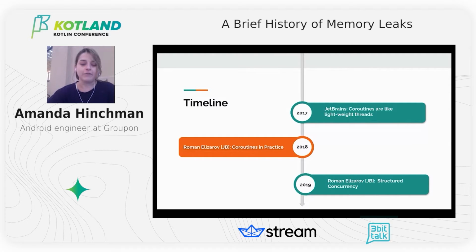However, a year later, Roman Elizarov comes back to KotlinConf with coroutines in practice, where he clarifies that coroutines are not like threads, but rather a way to structure your code. At Hydra Conference, late 2019, Roman presents the idea of structured concurrency and actually clarifies that a job costs resources, particularly resource reference in a coroutine ends up causing a memory leak.